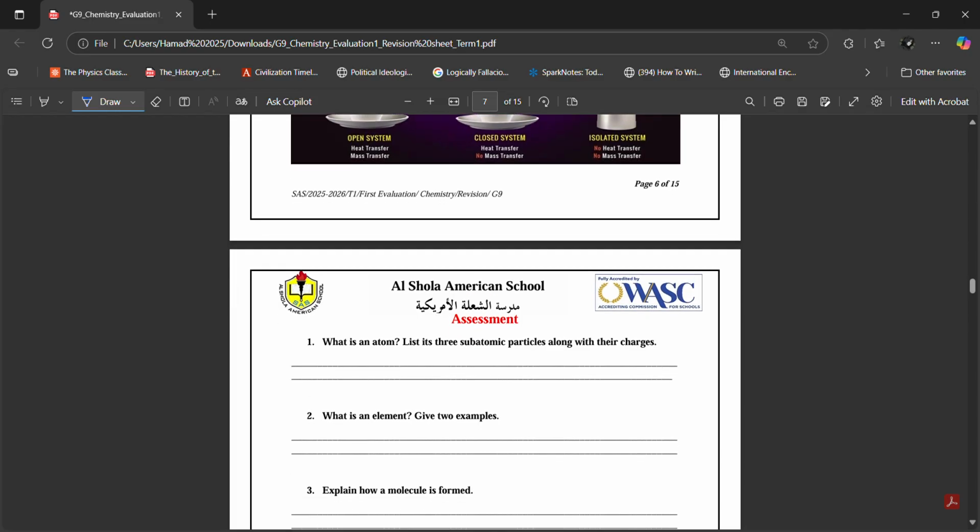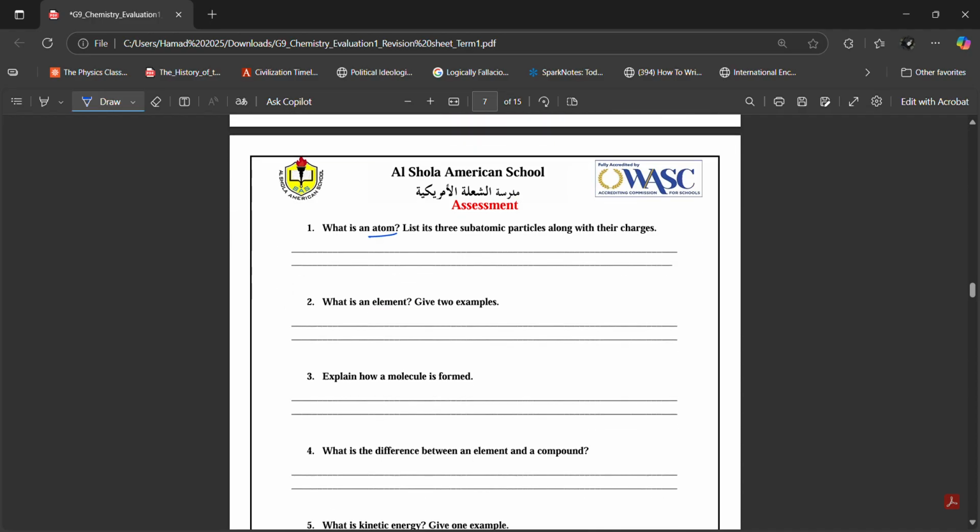Ibrahim, what is an atom? List three subatomic particles along with the charges. So Ibrahim, I'll dictate the answers. You write them down yourself. An atom is the fundamental building block of all matter. And the three subatomic particles are protons, neutrons, and electrons.